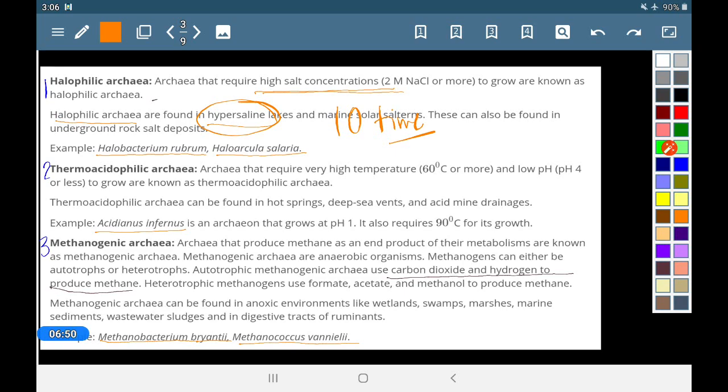Next one is thermoacidophile. From the name you can understand that they can withstand very high temperature and very low pH, very high acidic conditions.